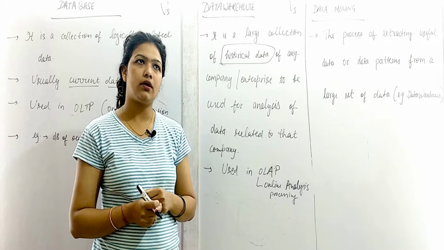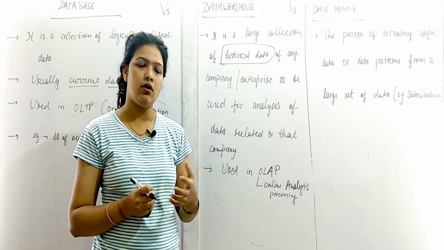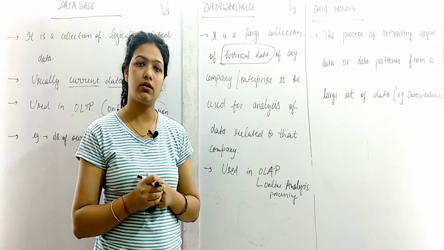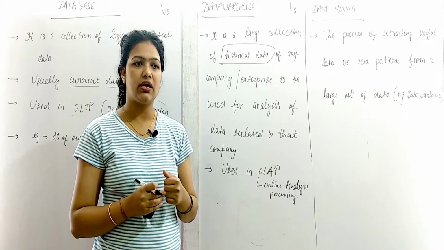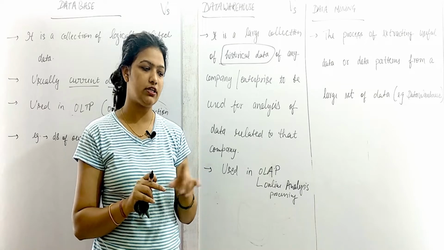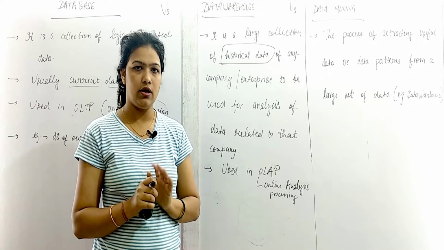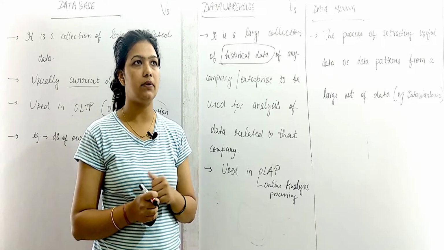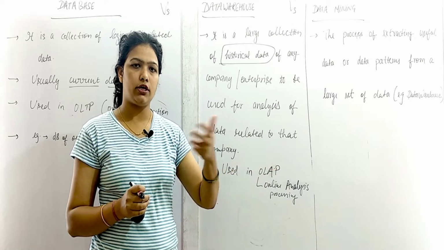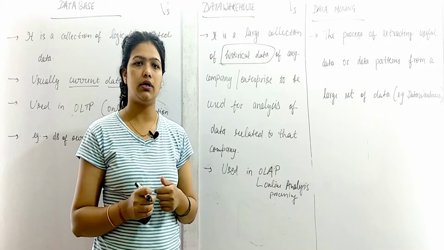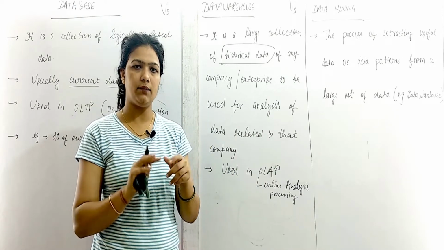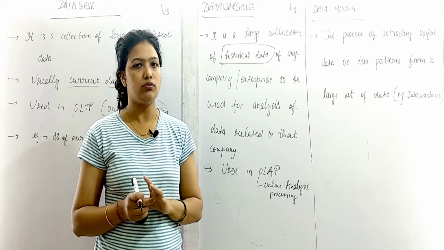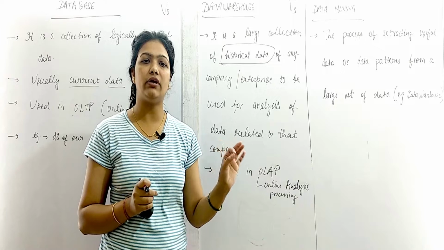Or suppose I go to a Bata showroom for some sleepers. The seller will just check in his database whether the particular item is available or not, and he will tell me. Or take another example: I have bought a kurta and I go to the billing counter. They take the item, make some entry and generate a bill slip. I pay the bill and take the kurta. So these are simple examples of a database.